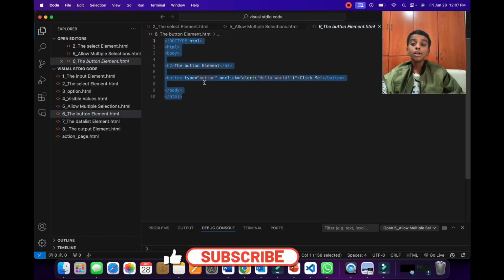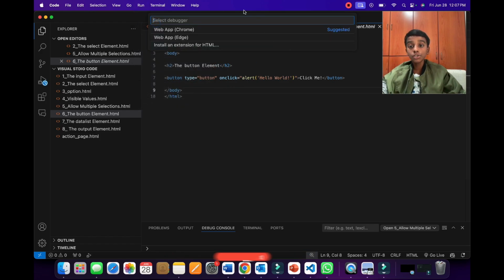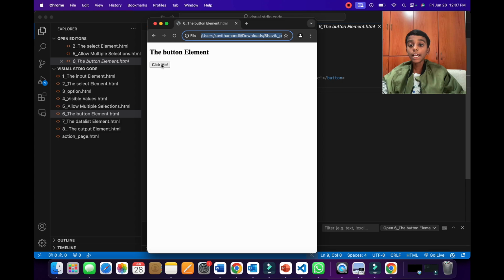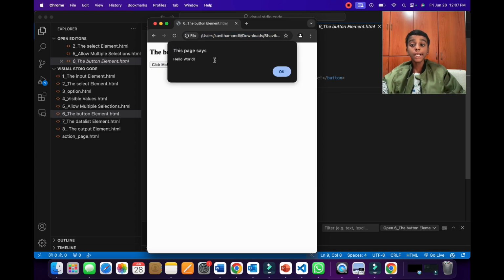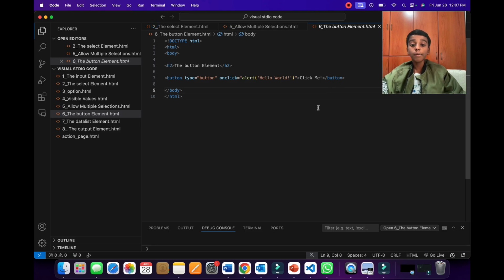As you can see here, you have the same code that was shown before. We have a header 2. Now let's run this to see what's going to happen. When I click this, this page says hello world. And the exciting part about this is that you only need this much code to create an alert for